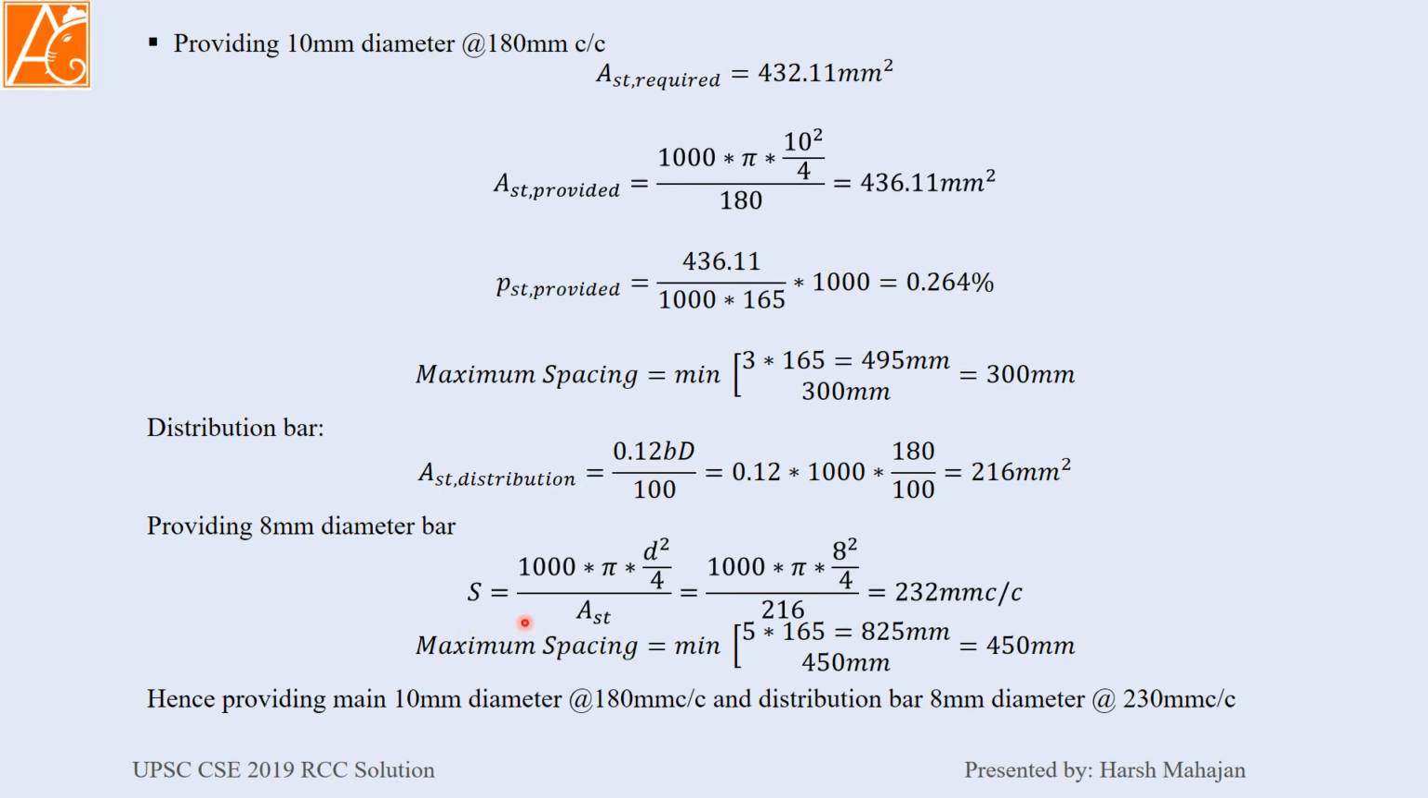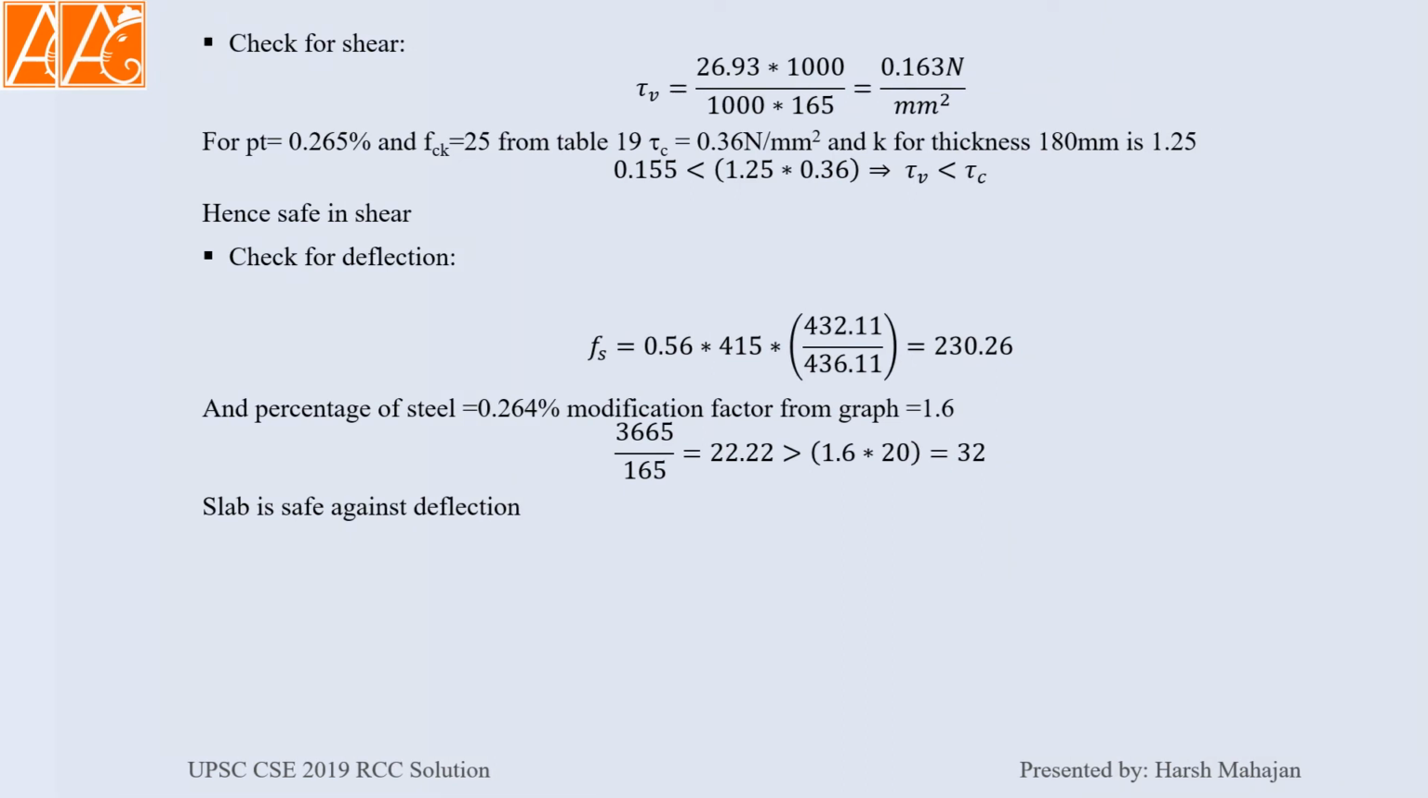Spacing again same, now providing 8 mm bar, so spacing is coming 232 mm center to center. It should not be greater than 450 mm. So we are providing main reinforcement bar 10 mm diameter, 180 mm center to center, and distribution bar 8 mm diameter, 230 mm center to center, with the thickness of the slab 200 mm. Overall depth is 200 mm.